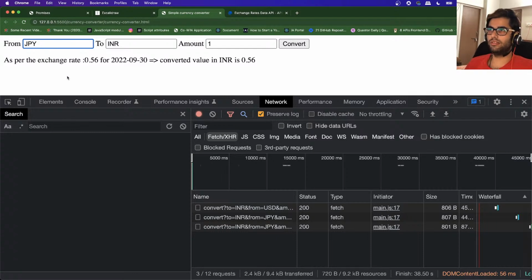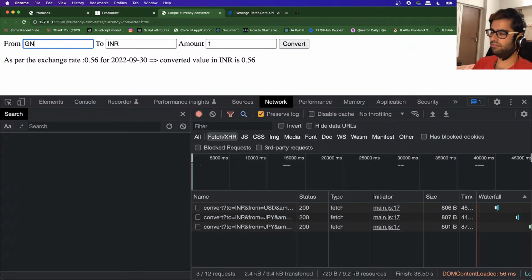So all of the supported currency symbols are provided through that API. So you can consume that API, go through its demo, see how you can use it, and replace these input fields with a drop down, so that you no longer have to type those values, and you can select a particular currency from the drop down, and whatever amount you specify over here, and then you click on convert, it will convert that into that particular currency, right?